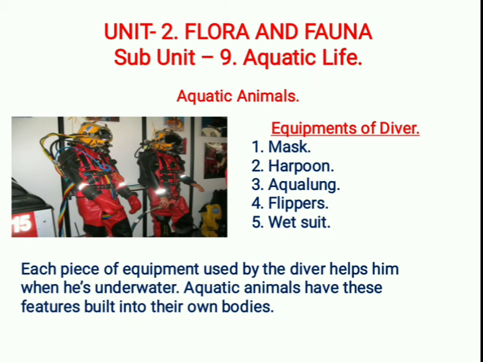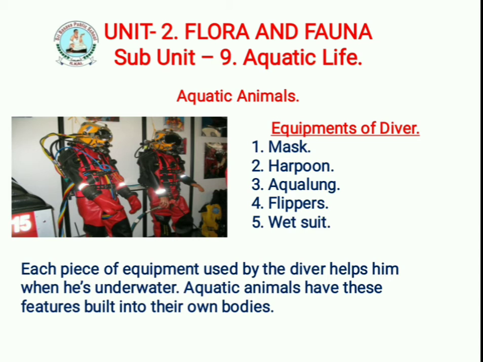Next one is about aquatic animals. Here the man is diving in the water to study the world in the water, as we can see in the sea and the ocean.